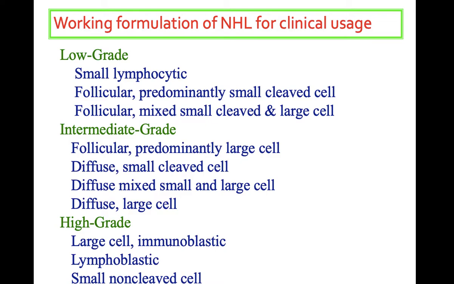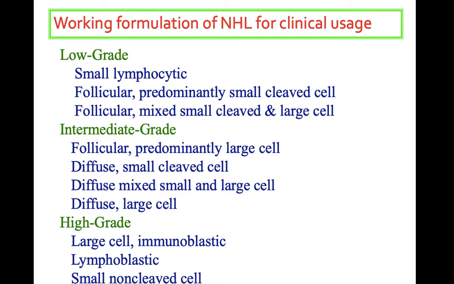According to the working formulation, non-Hodgkin's lymphoma is divided for clinical purposes into low grade, intermediate grade, and high grade. Low grade includes small lymphocytic lymphoma, follicular lymphoma predominantly small cleaved cell, and follicular lymphoma containing mixed small cleaved and large cell.